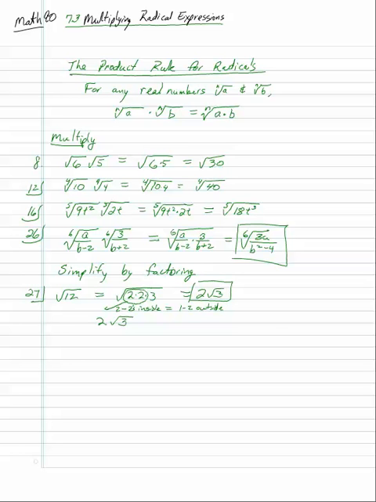Okay? If it's cube root, you need 3 of a kind. So if I did cube root of, say, x times x times x times x times x, we're looking for 3 x's inside, make 1 x outside.